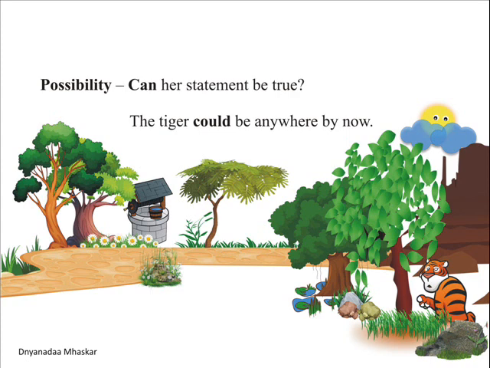Now let us see how it is used. Can and could is used as possibility. Can her statement be true? The tiger could be anywhere by now. Look at the possibility. Can her statement be true? Is it possible that her statement be true? And the second one, the tiger could be anywhere by now. There is a possibility that the tiger may be anywhere by now.